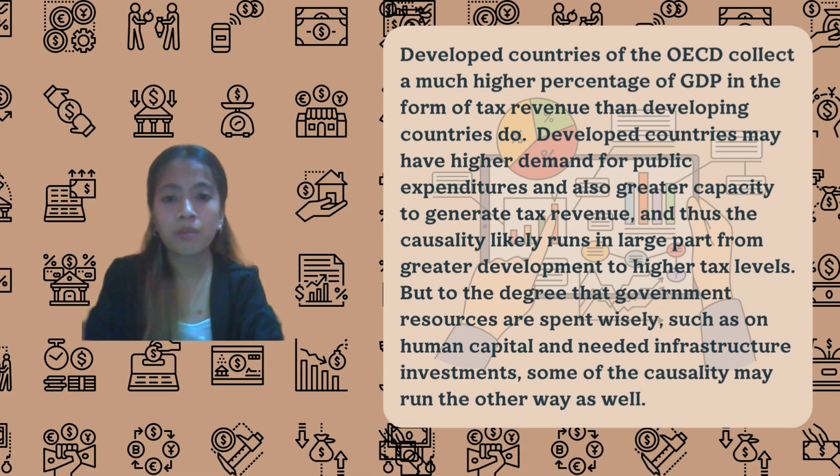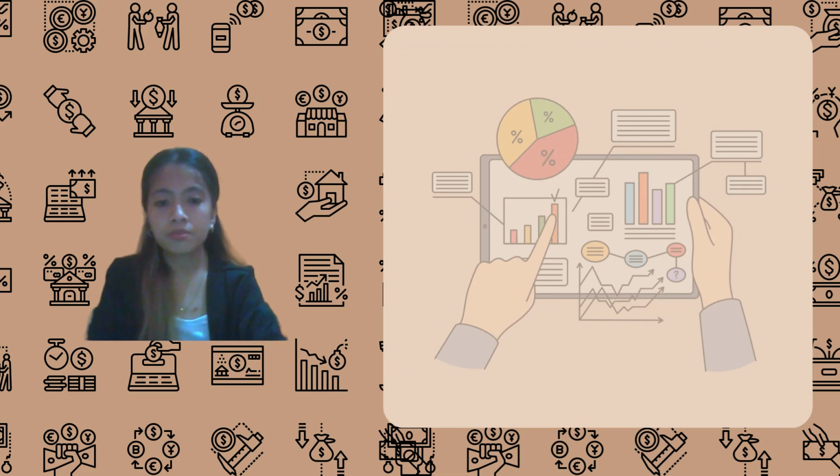Developed countries of the OECD collect a much higher percentage of GDP in the form of tax revenue than developing countries do. Developed countries may have higher demand for public expenditures and also greater capacity to generate tax revenue, and thus the causality likely runs in large part from greater development to higher tax levels. But to the degree that government resources are spent wisely, such as on human capital and needed infrastructure investments, some of the causality may run the other way as well.